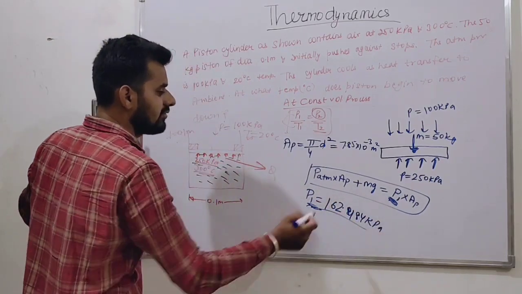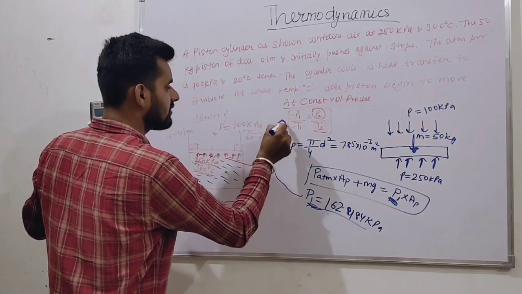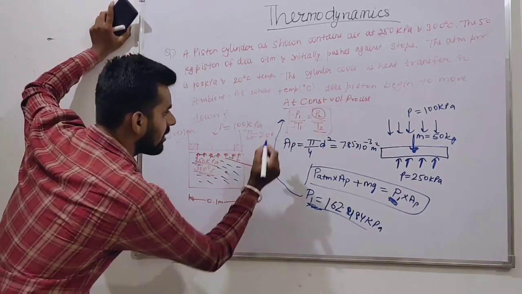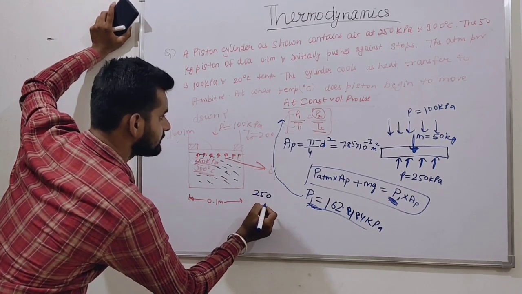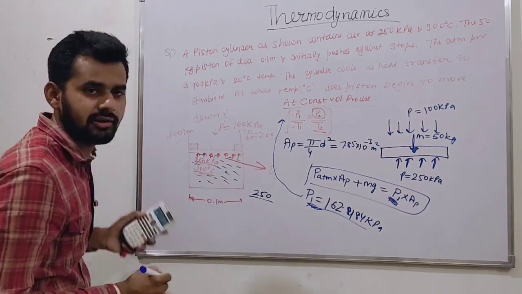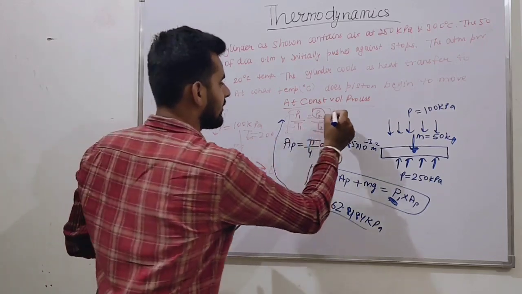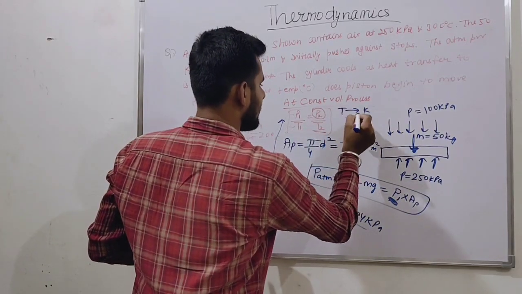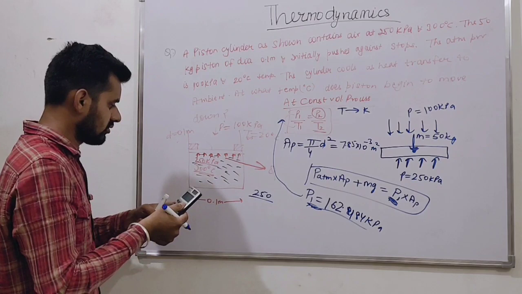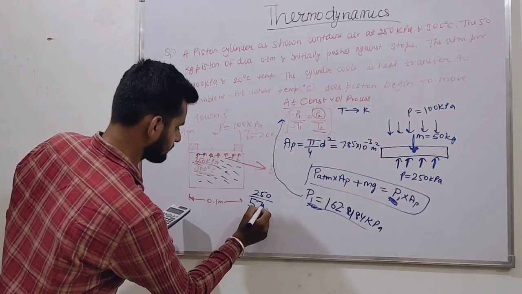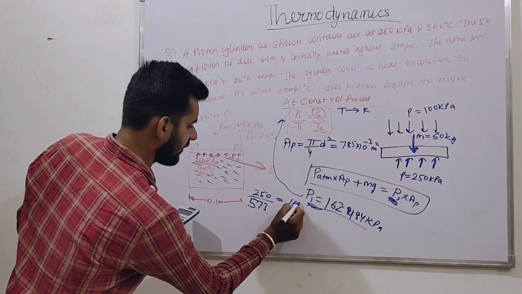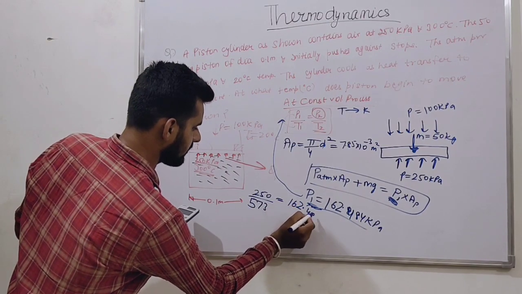What we initially found, just put the value of this P1 into this equation. What will we get? P1 is 250 kilopascal divided by the initial temperature 300. Put the temperature in Kelvin, okay friends. So 300 plus 273 is 573. Now we can find the 162.48 pressure.